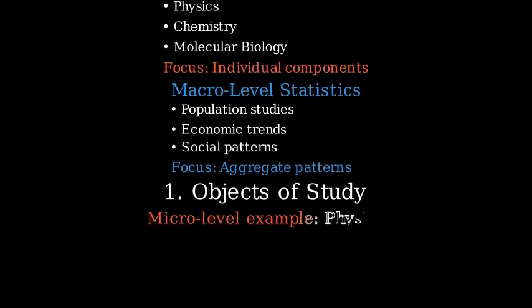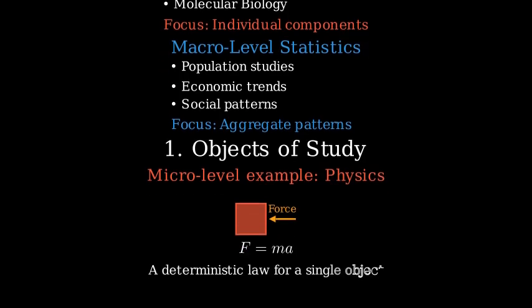In physics, we might have Newton's second law, which tells us exactly how a single object accelerates when a force is applied. This is a deterministic micro-level law. The formula F equals m times a precisely describes how one object behaves under ideal conditions.